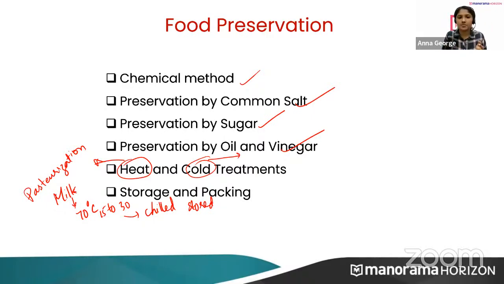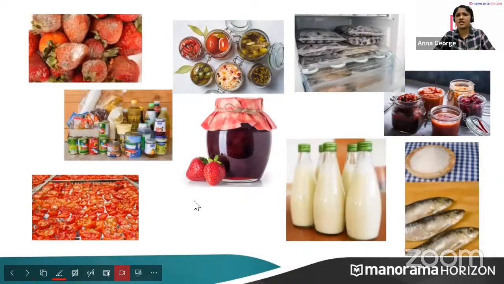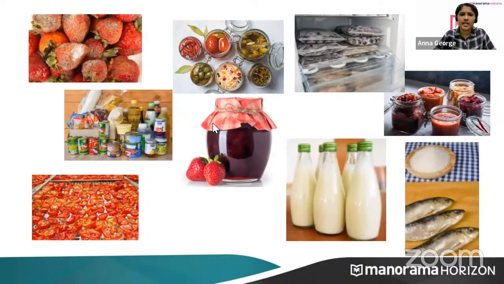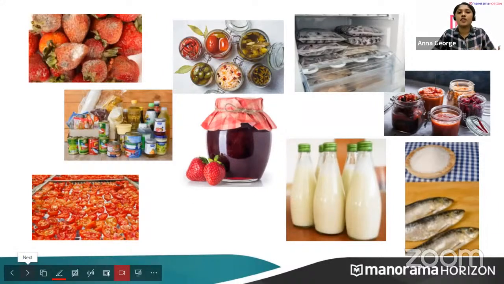Now, storage and packing. We always put vegetables and some food in airtight containers or airtight packets, right? To avoid the entry of air, to avoid the growth of microorganisms. So this is storage and packaging. These are some food preservation methods. Here you can see a lot of food preservation methods. This is a refrigerator, this is wine, and this is freezing: milk, fishes, everything.